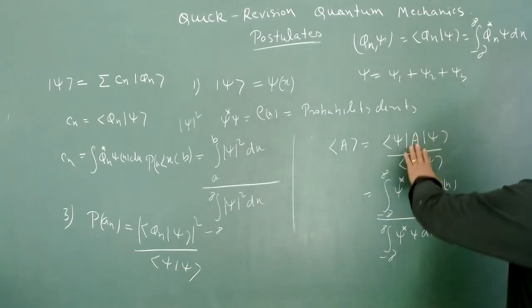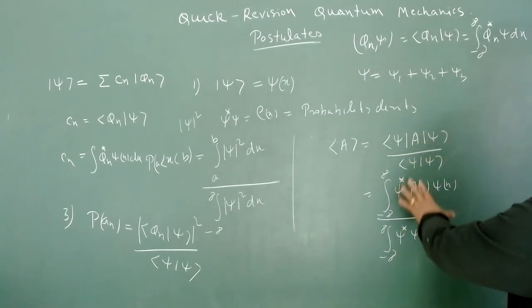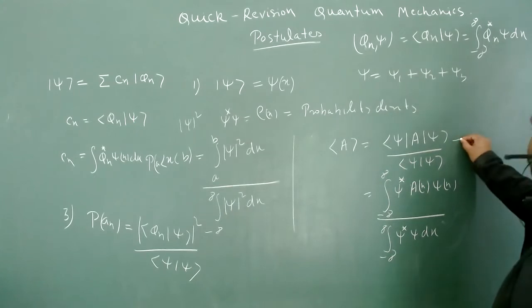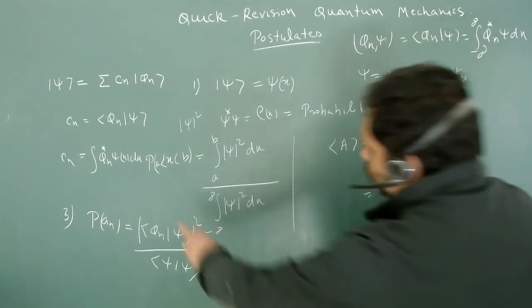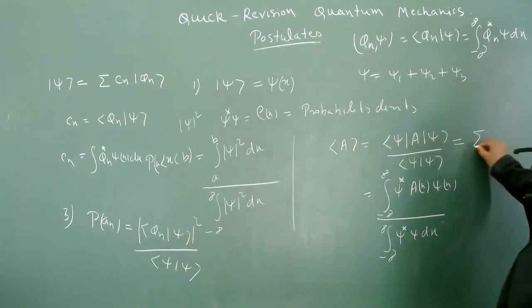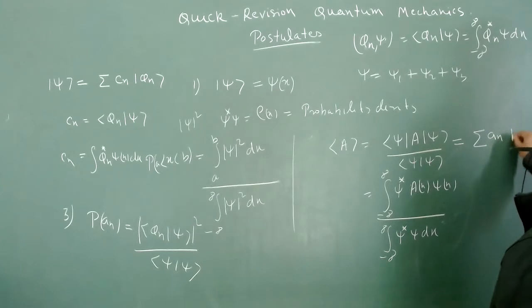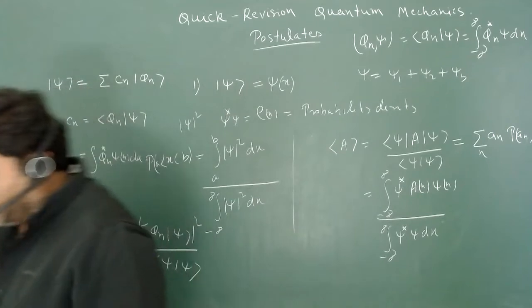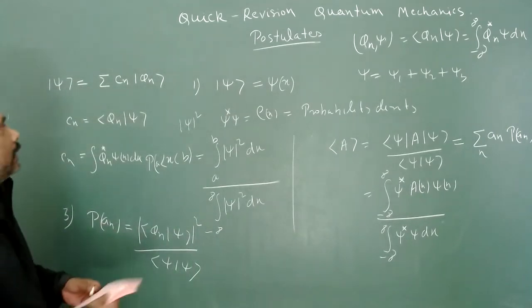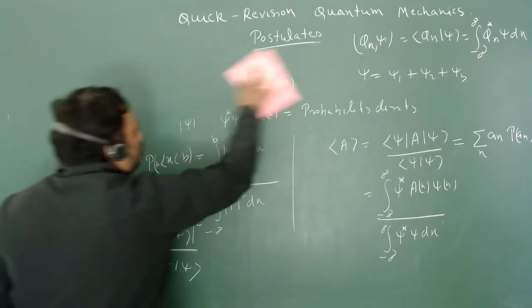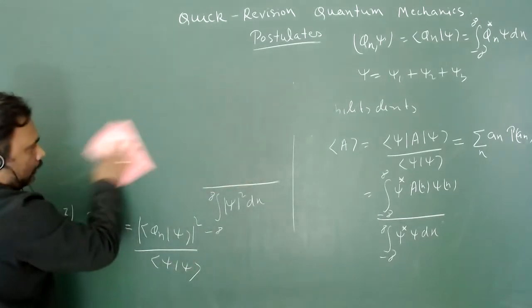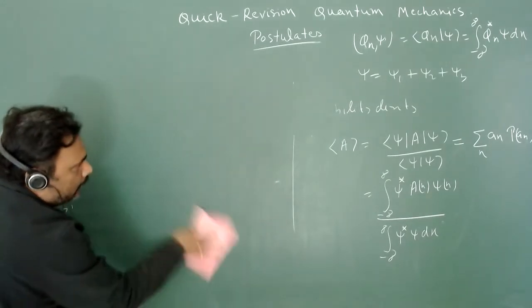For example, for position, you can just use this formula because position is a continuous thing. Sometimes you can use the probability method directly, which will be nothing but the probability of getting an, summation over n. Similarly, you have to calculate A square, and this A square can be written the same way, either in continuous fashion or in discrete fashion.